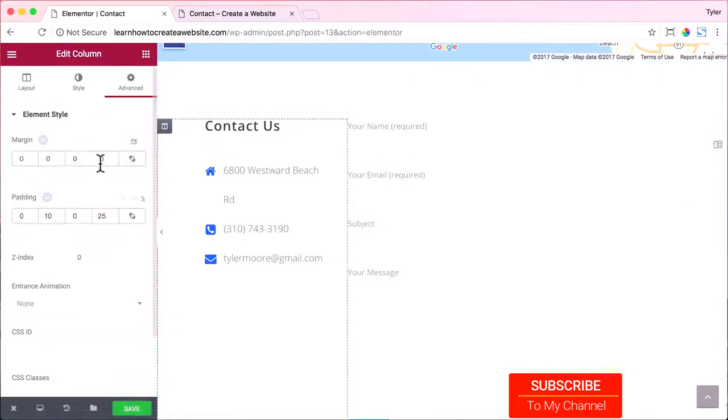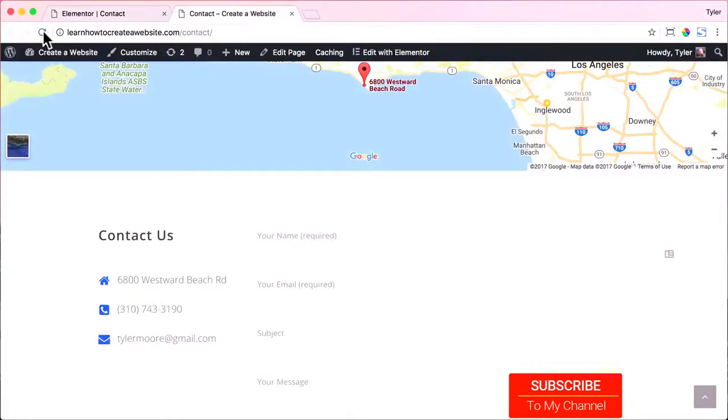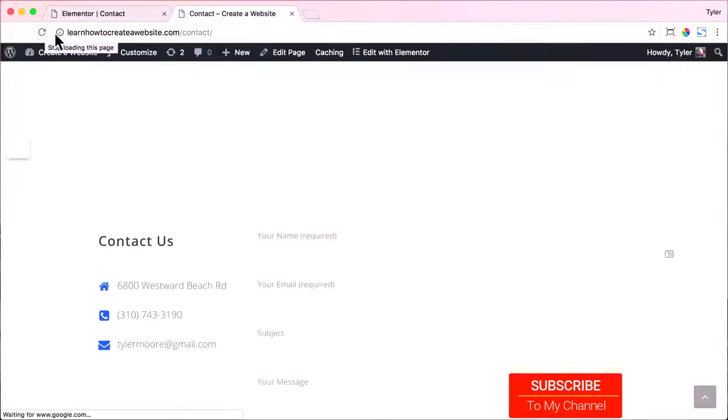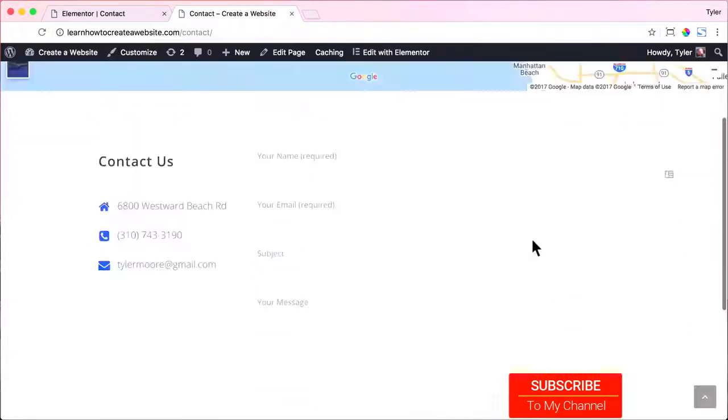Go to advanced, unlink the values for the margin, and just put 10 here and press save. And now if we refresh, that contact us should go a little bit down, and that looks a lot more even in level to my eye. All right, so that's pretty awesome.